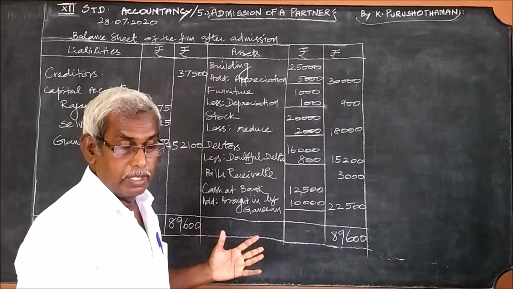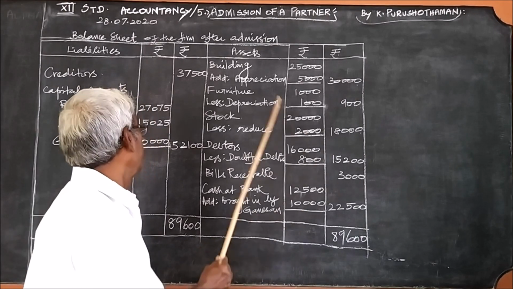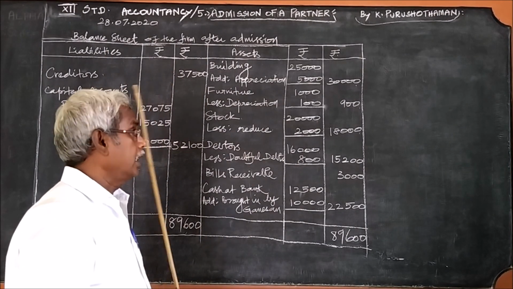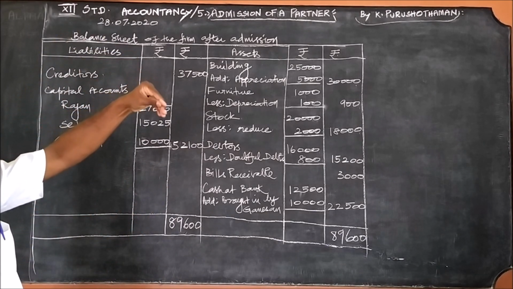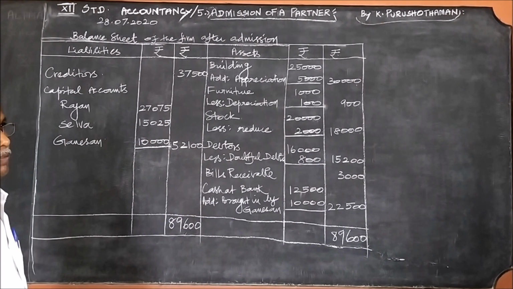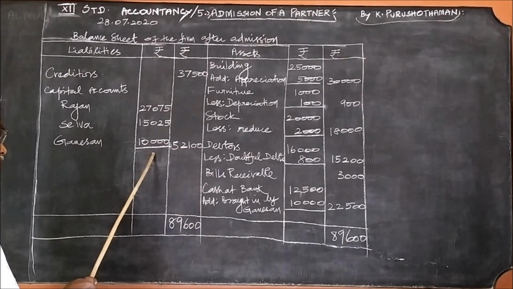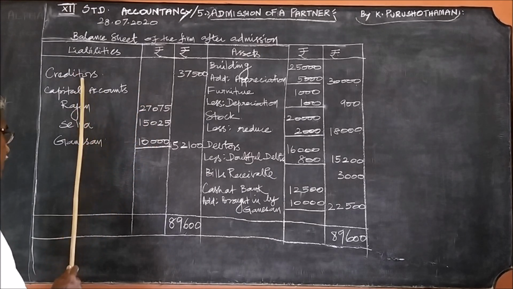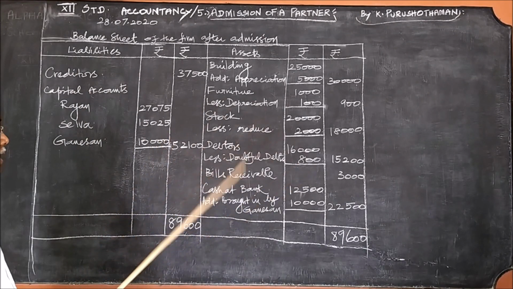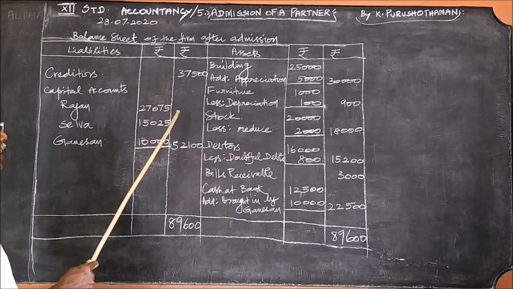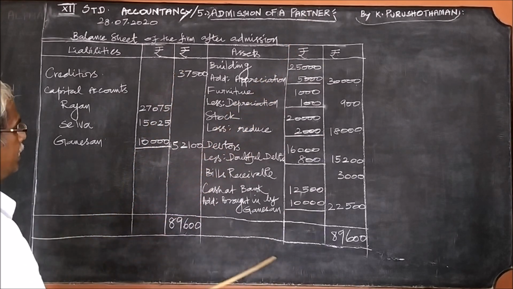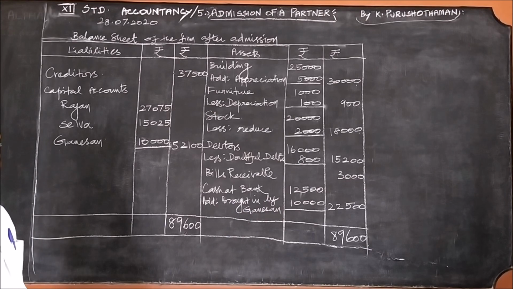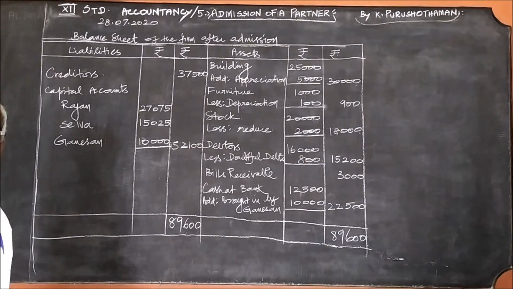Right. Now we can write the creditors that is left, and the capital accounts. These are the three amounts that we have taken from the capital account balance carried down. From the capital account, what is the balance we have fixed? These are the three amounts for Rajan, Selva and Ganeshan. We are writing these three amounts here and finding the total. Find the grand total here. If these two totals come equal, then the balance sheet we have prepared is good. Okay, that's all.